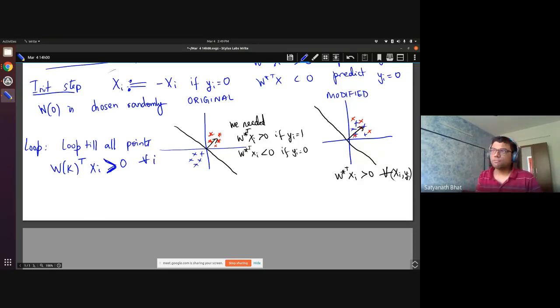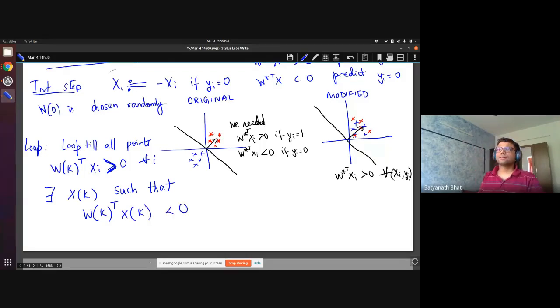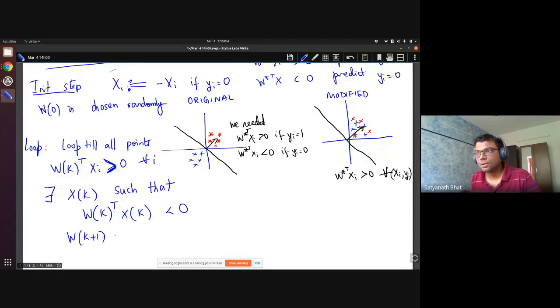If this is not the case, that means there exists an xk such that wk transpose xk is less than 0. That's why this has come. So my update is very simple: Wk plus 1 is equal to Wk plus Xk.